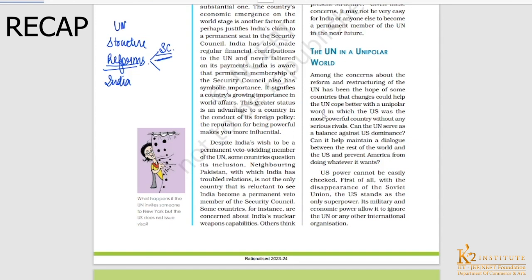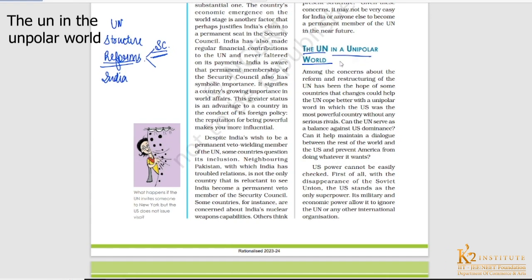So today in this lecture we are going to start a new topic, which is the United Nations in a unipolar world. We have already discussed the Cold War in our previous lectures and chapters. Let me just summarize what the Cold War was. In the Cold War there were two countries, one was the USA and the other was the USSR. It was a war of ideology. USSR was supporting the communist form of government, whereas USA was supporting the capitalist form of economy.